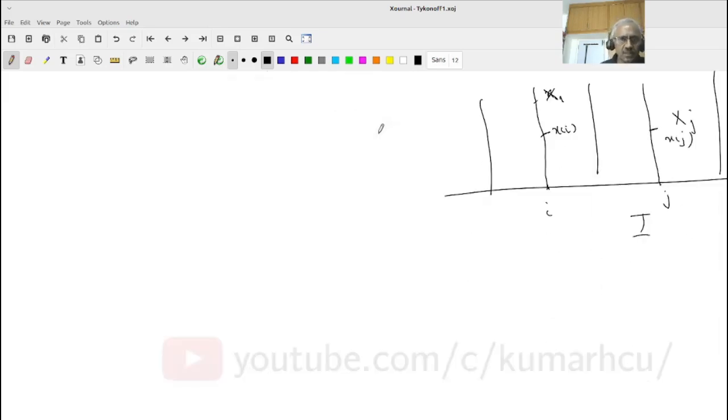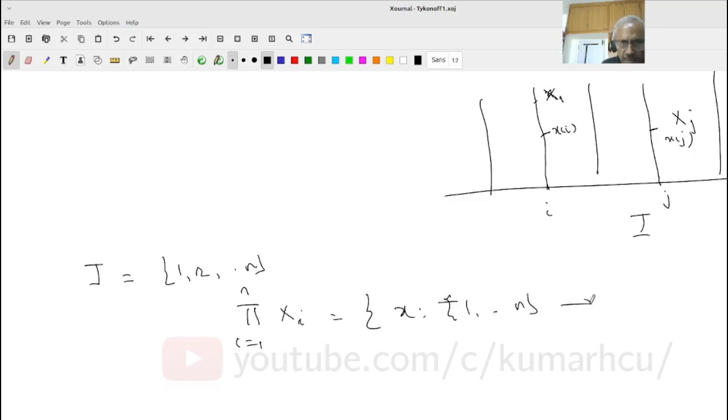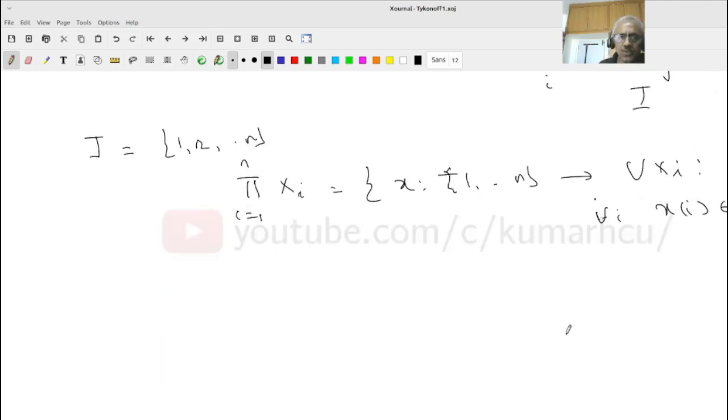Okay, right. So let us look at a simple example. Suppose I = 1 to n. Then what does it mean? The product of Xi, i equal to 1 to n, is by definition the set of all functions x from 1 to n to the union of Xi, so that for each i, x at i must be in Xi, right? So this is the definition.